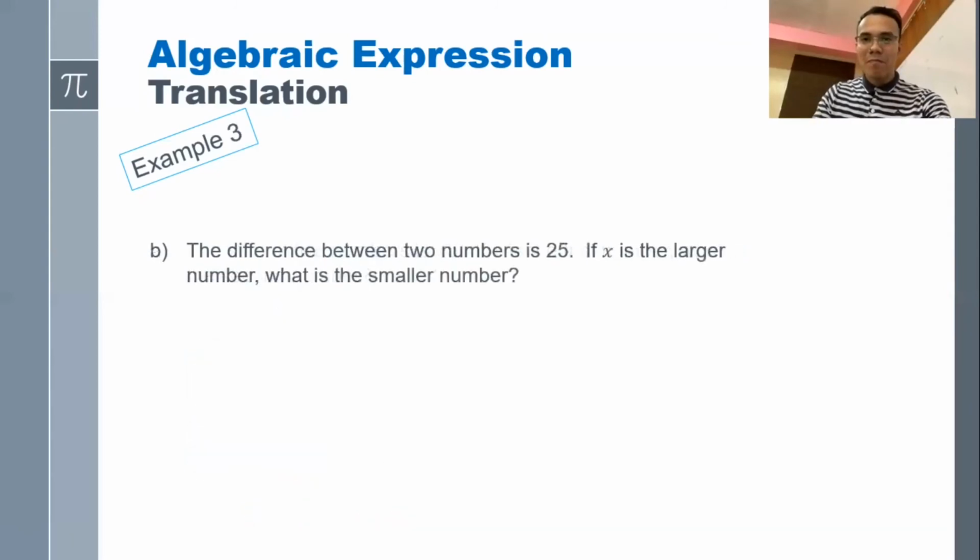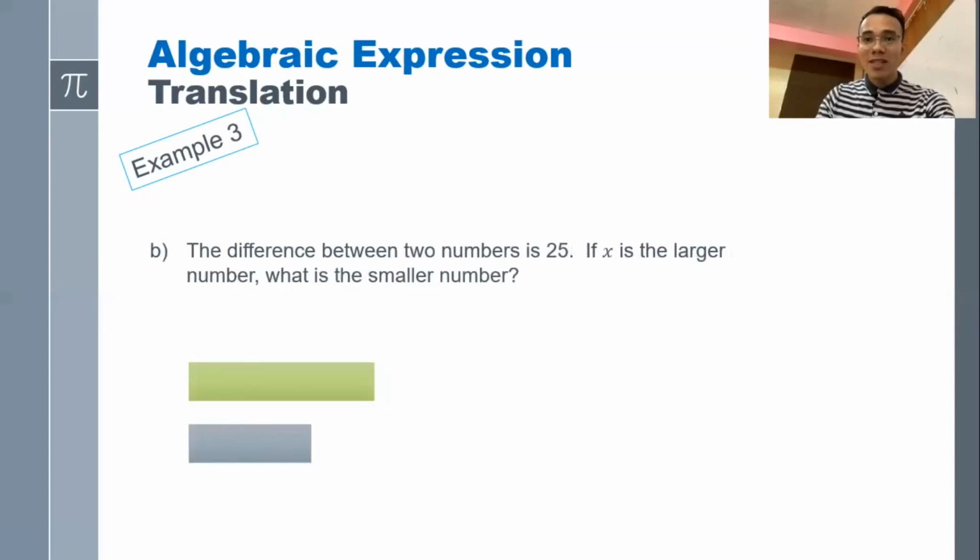Let's have letter B. The difference between two numbers is 25. If x is the larger number, what is the smaller number? I have two numbers. One is larger, the other one is smaller. The difference between the two numbers is 25. So I'm going to write 25 over here. Yeah, that's the difference. And the green bar, which is the larger number, is going to be x. We're looking for the smaller number, which is represented by this shorter bar.